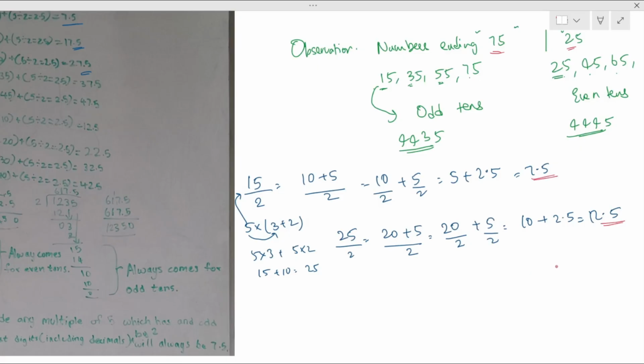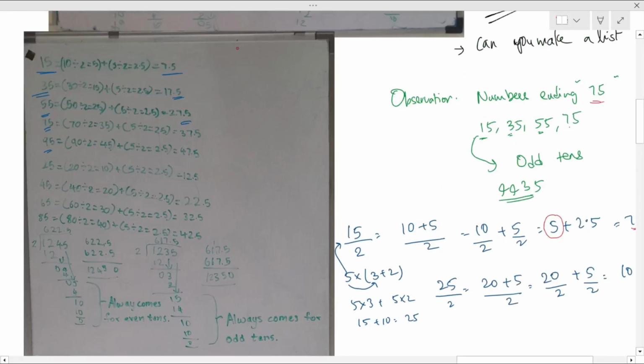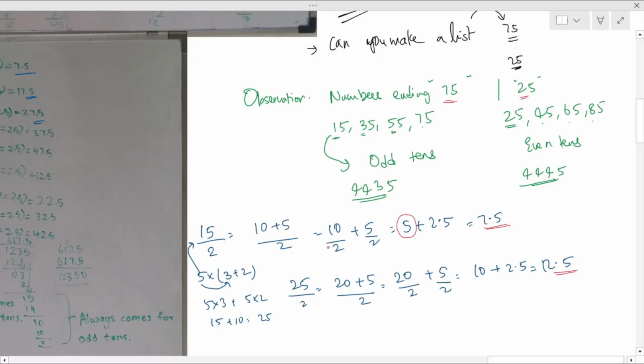So now she could startlingly say that in an odd number of tens, the result is always a 5 base. So if you see 10 divided by 2 is 5, 30 divided by 2 is 15, 50 divided by 2 is 25, 70 divided by 2 is 35, because they are odd tens. So odd tens divided by 2 is a number ending with 5.